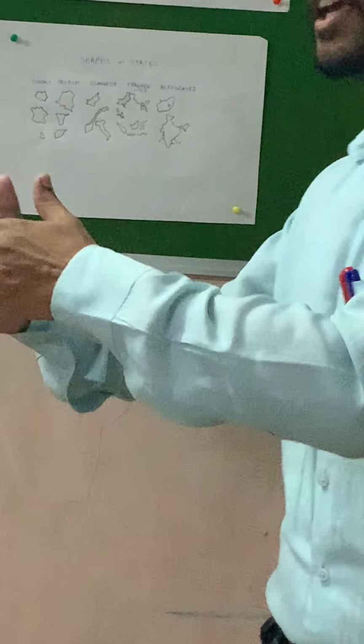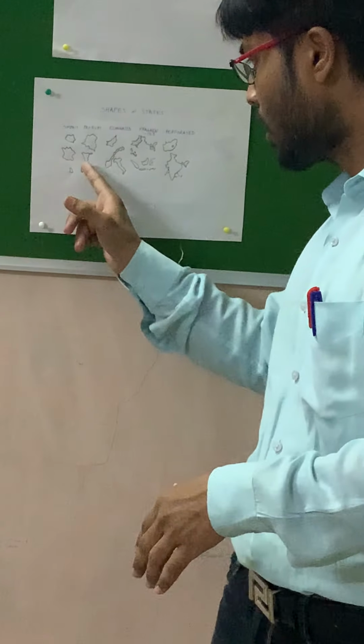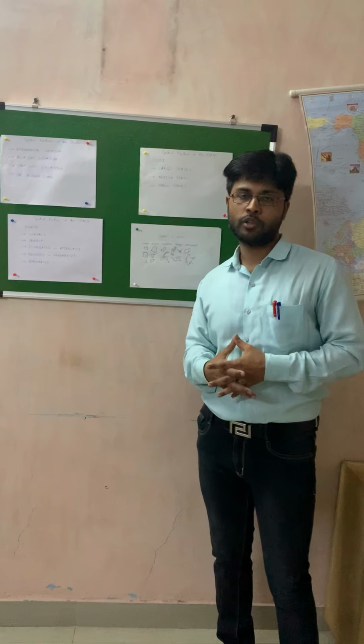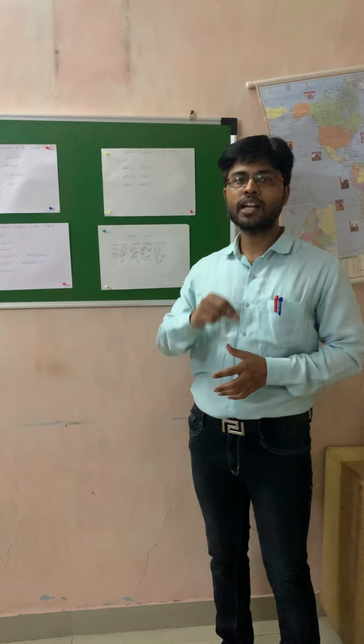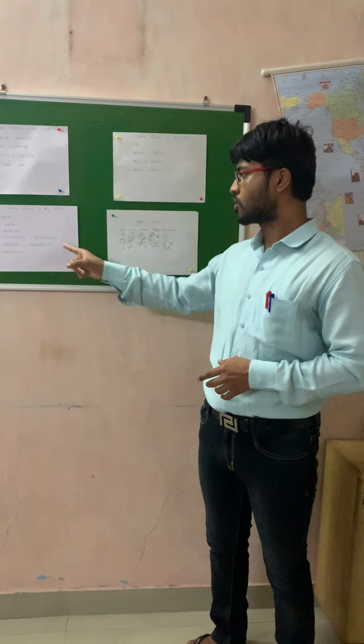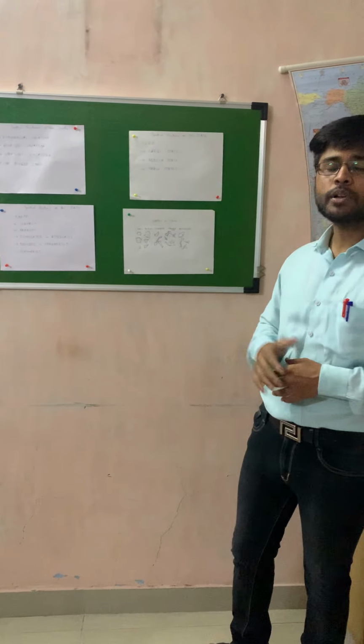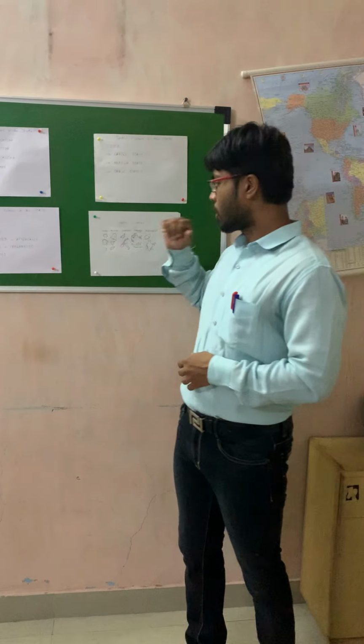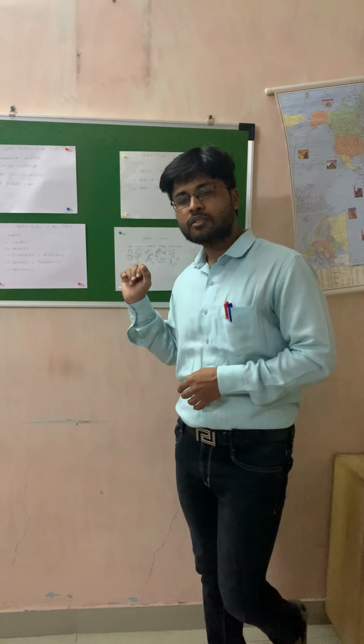In these two countries you can see this little portion which is protruding from the main body. Means it is a narrow portion of that country which is protruding from the mainland of that country. So that narrow part is called a prorupt shape. So examples are Namibia as well as Afghanistan.